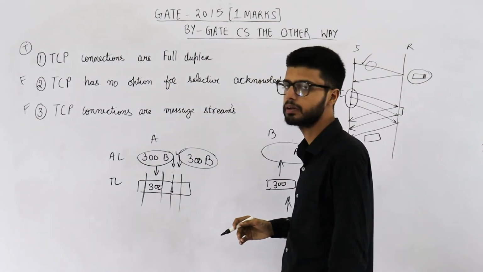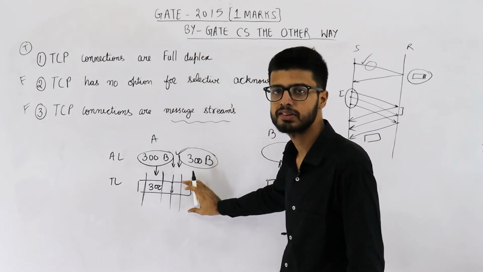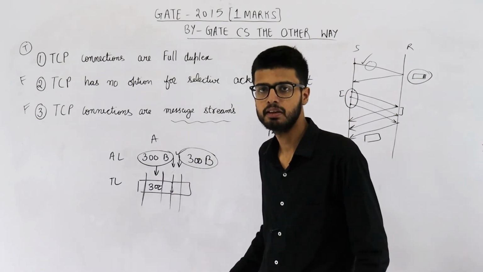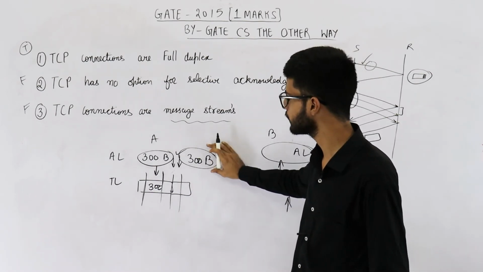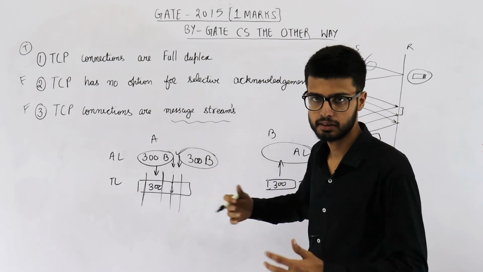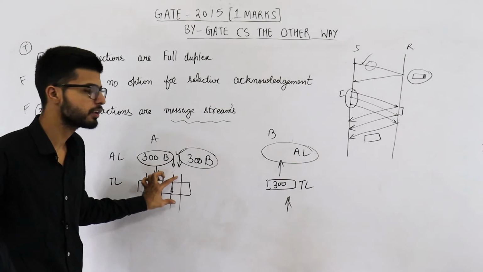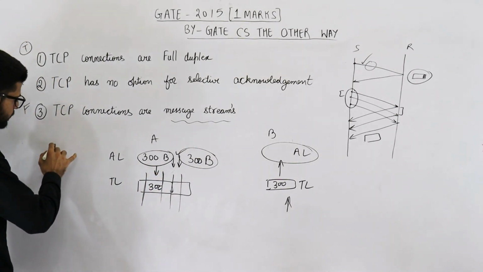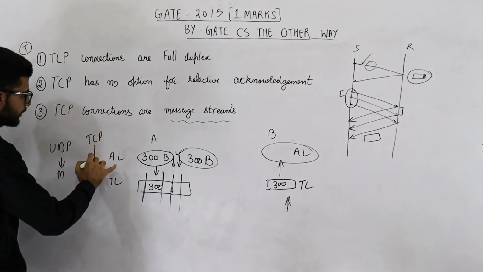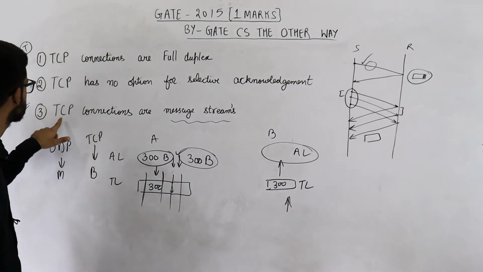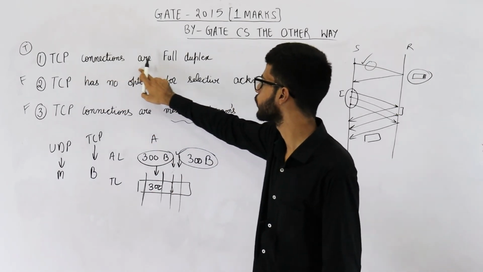But if you talk about UDP, UDP is message oriented. UDP is a message stream. UDP will not segment a message given by application layer if possible. See, there is a limit of maximum length. If application layer gives larger message than that limit, then UDP will surely segment it. But if it is smaller, UDP will not segment. So UDP is message stream. TCP is a byte stream. So third one is also false. Now the answer to this question will be only statement number 1 is true.